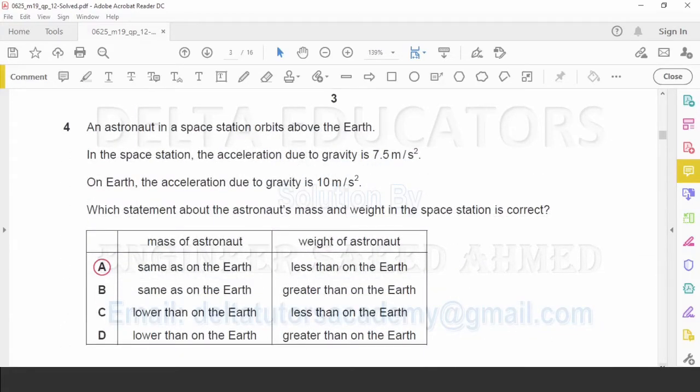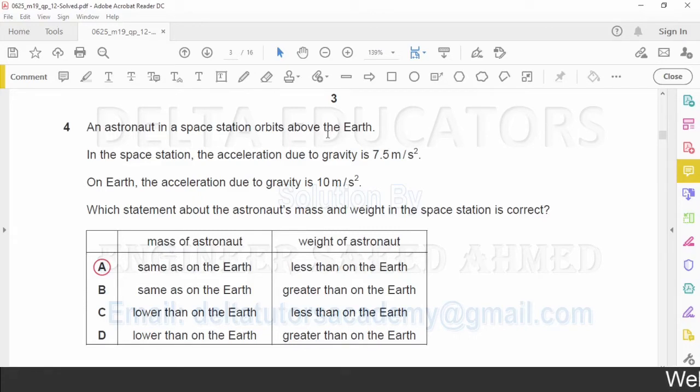Question number 4. An astronaut in a space station orbits above the Earth. In the space station, the acceleration due to gravity is 7.5 m/s². On Earth, the acceleration due to gravity is 10 m/s². Which statement about the astronaut's mass and weight in the space station is correct? Mass always remains constant. Whether the astronaut is on the surface of Earth or in a satellite, the mass will remain the same.